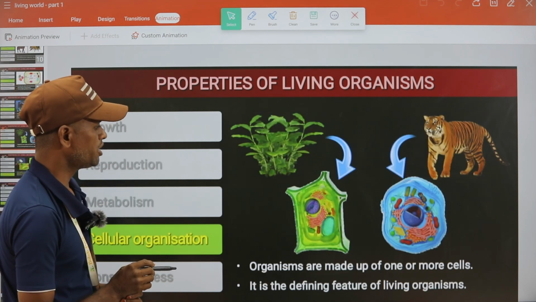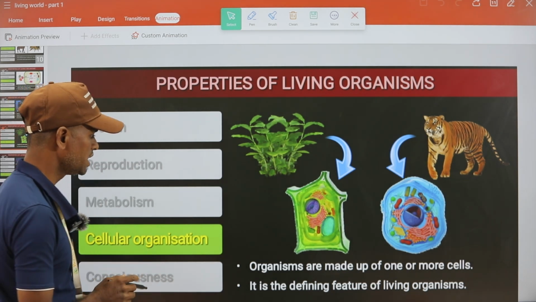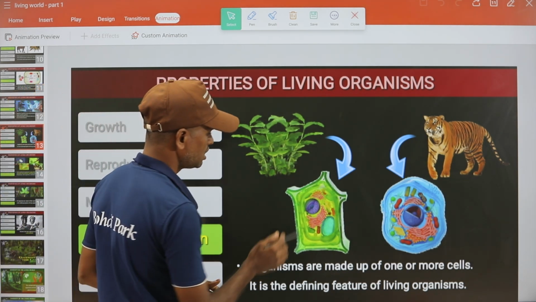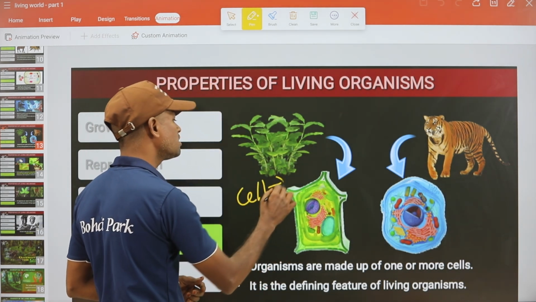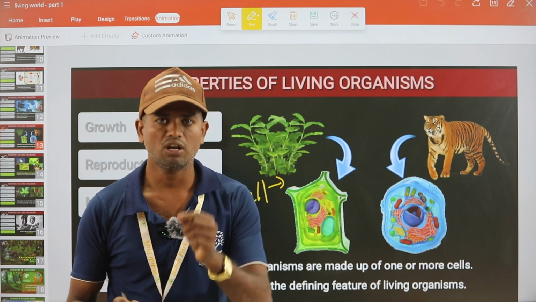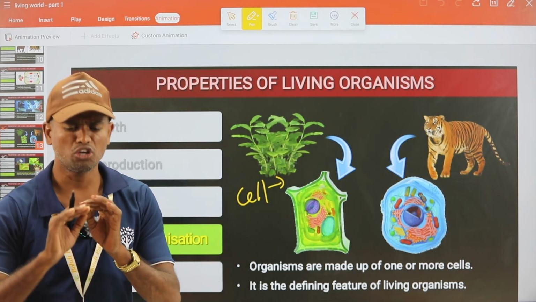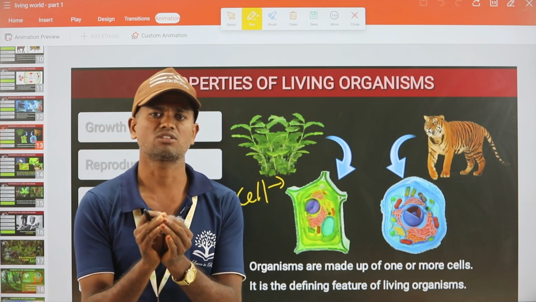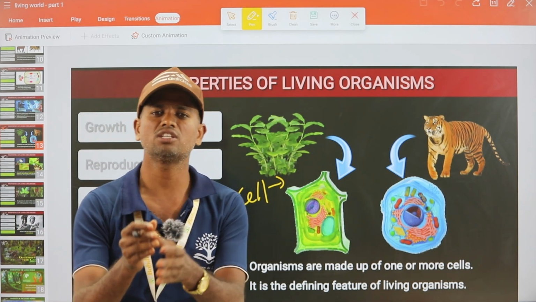Okay, next. Organisms are made up of one or more cells, that is cellular organization. It is a defining feature of living organisms, right? Okay, cell. What is meant by cell? Cell is nothing but the structural and functional unit of life. So for any kind of living organism, without a cell we cannot say it is a living organism.